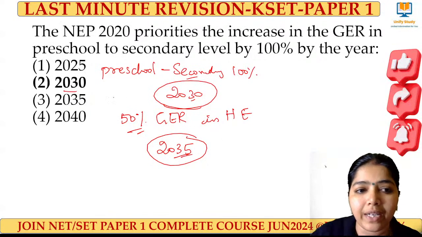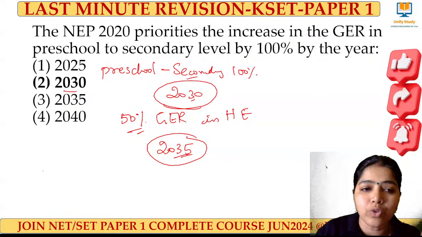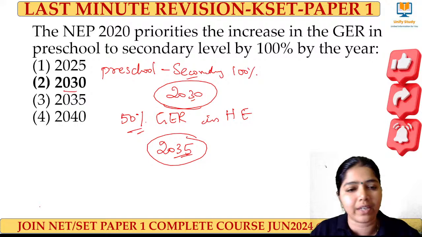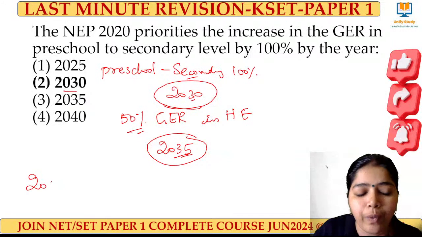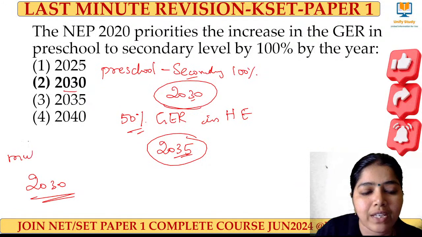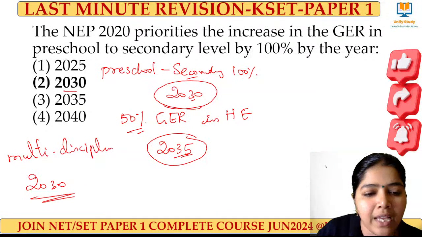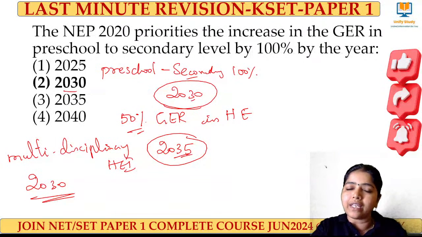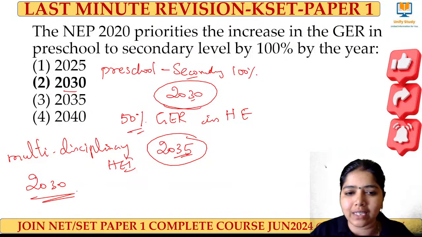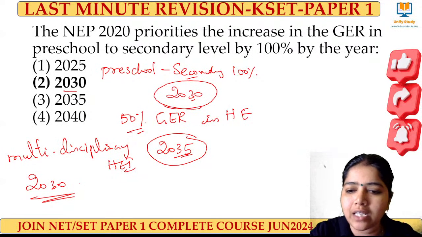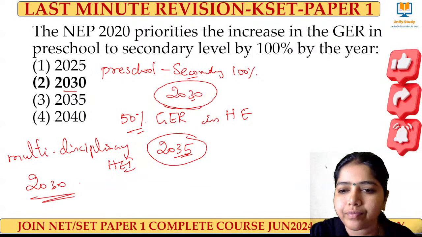And one more thing with 2030 is multidisciplinary. In every district, there should be a multidisciplinary higher education institution by 2030. So in every district we should have a multidisciplinary higher education institution built by 2030. That is also 2030. So just remember all these years. Clear, learners? Hope clear.